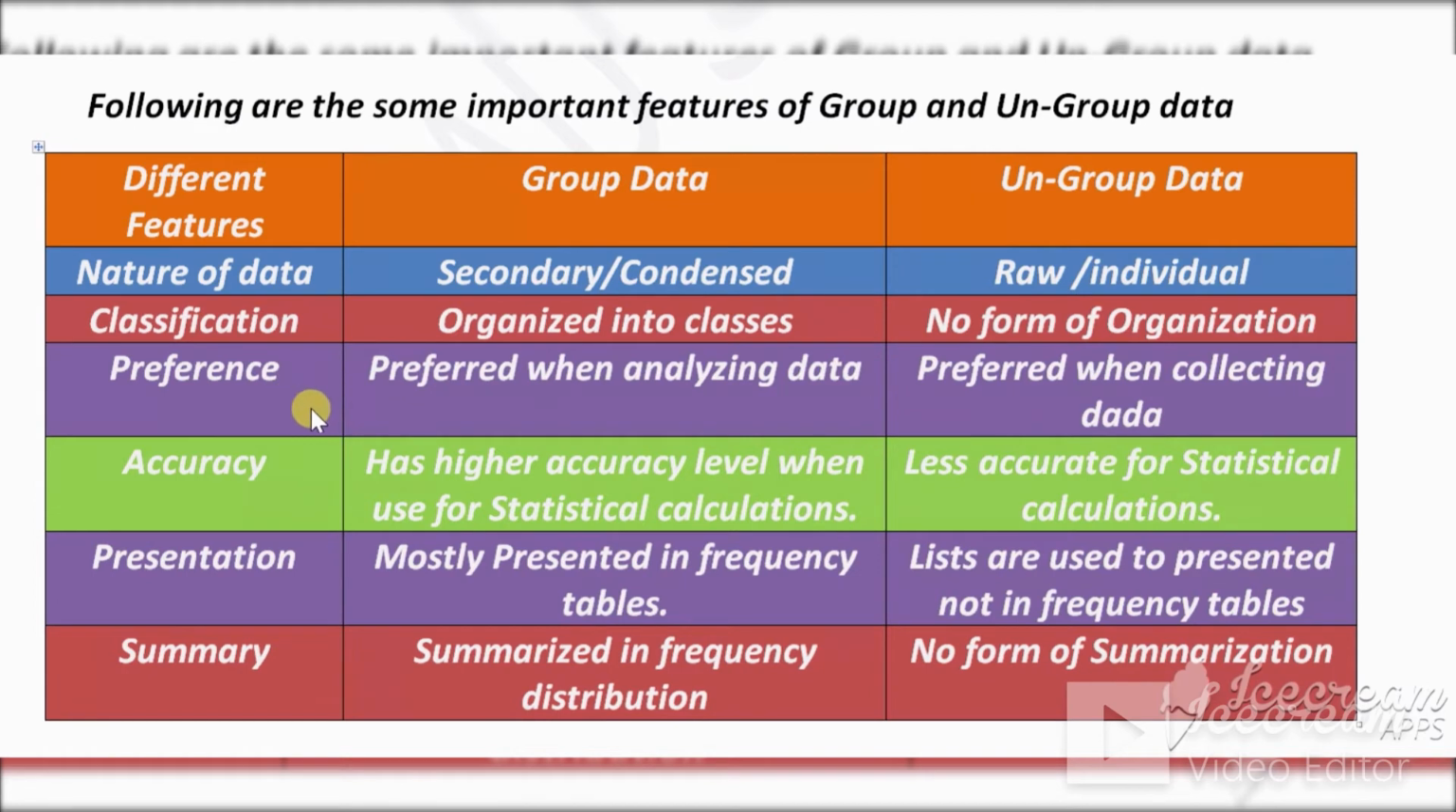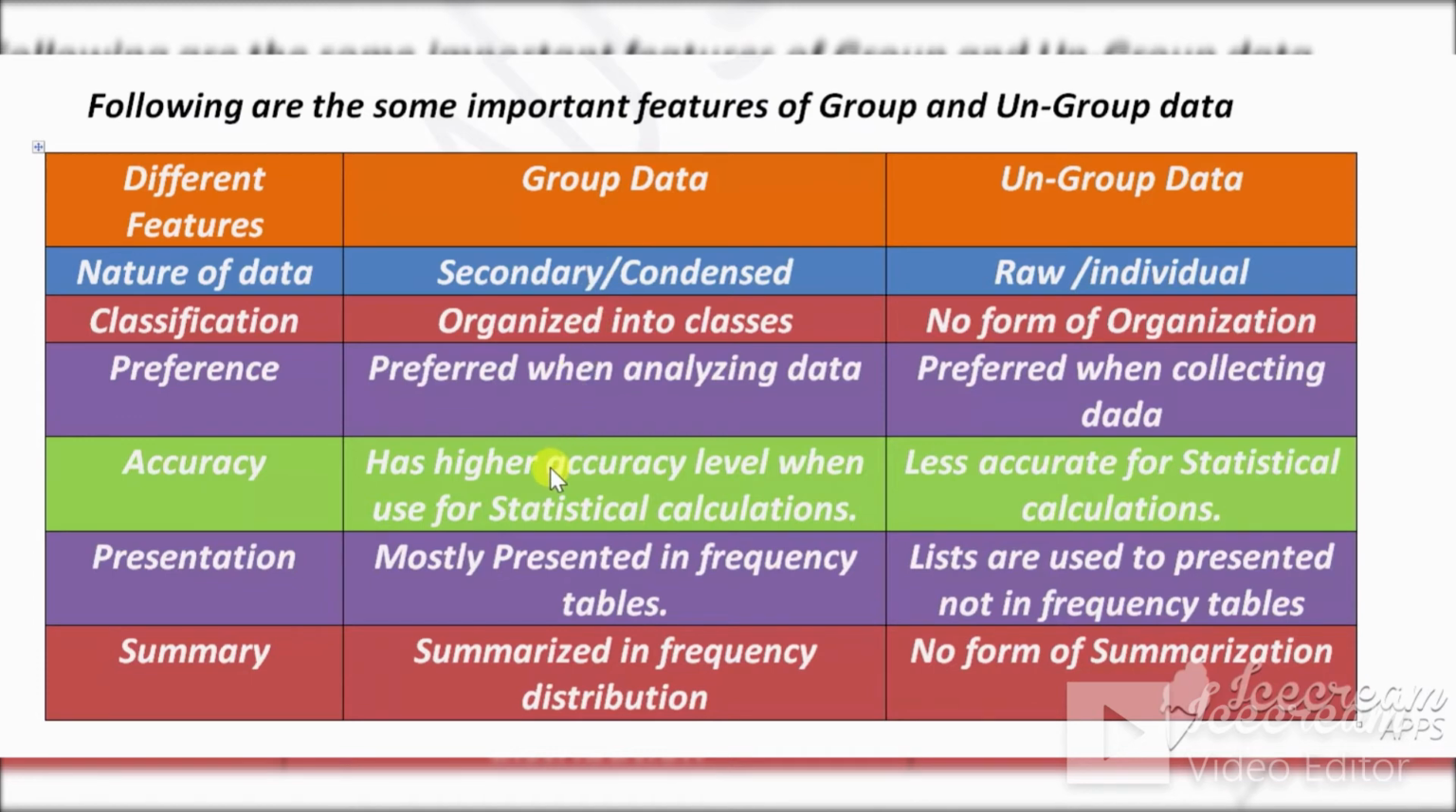Third one, preference: which to prefer when analyzing data. If you want to analyze data or do further calculation, we prefer group data. Group data is preferred for analysis. Ungrouped data is preferred when collecting data. If you want to collect some kind of information, you will prefer ungrouped data. Ungrouped data is preferred for collection of information. And we prefer group data for analysis and accuracy.